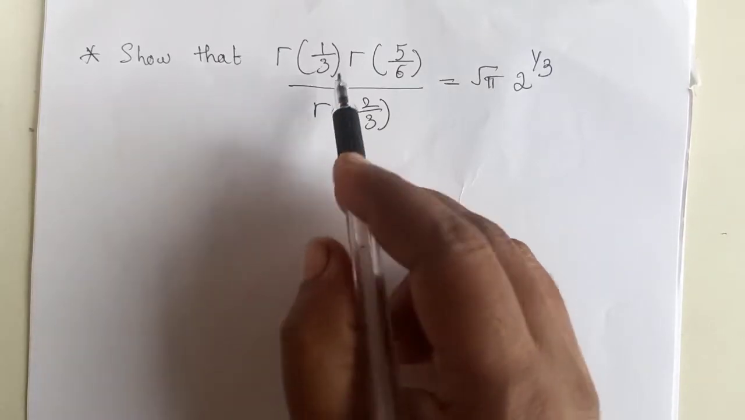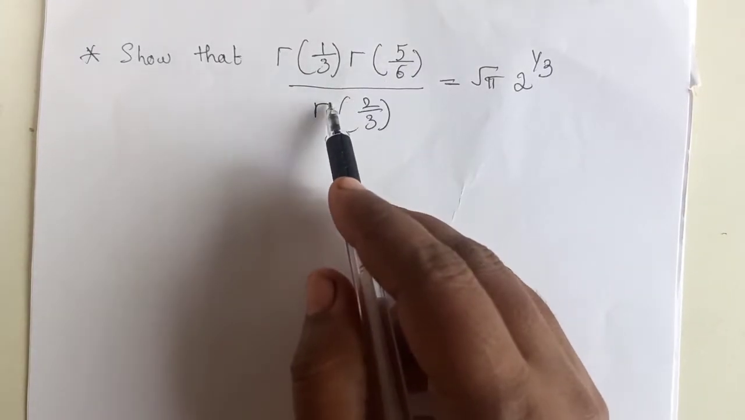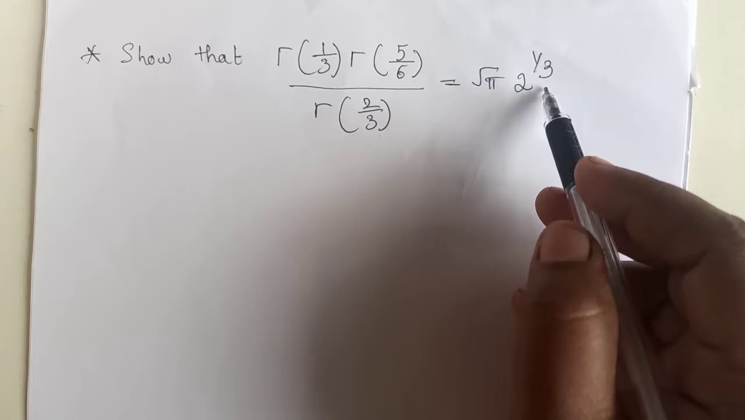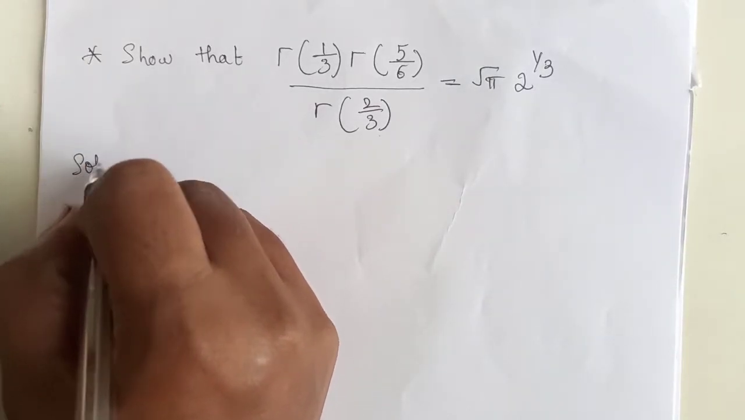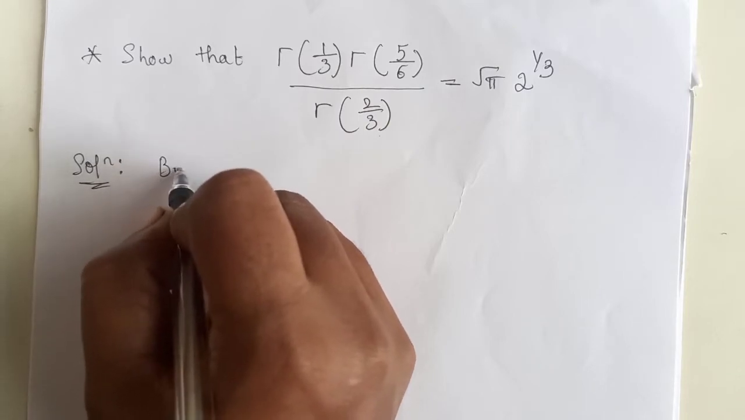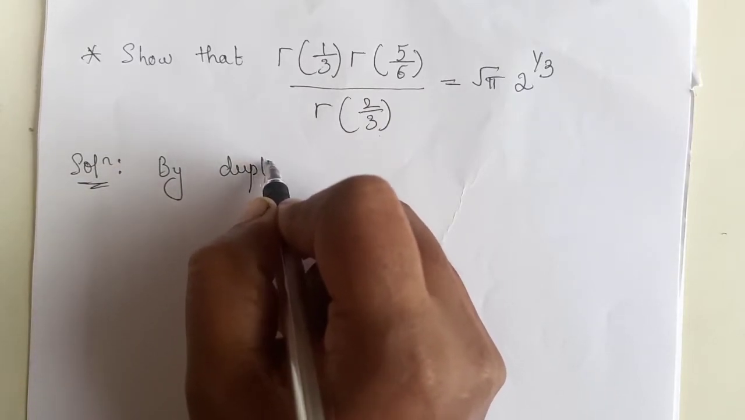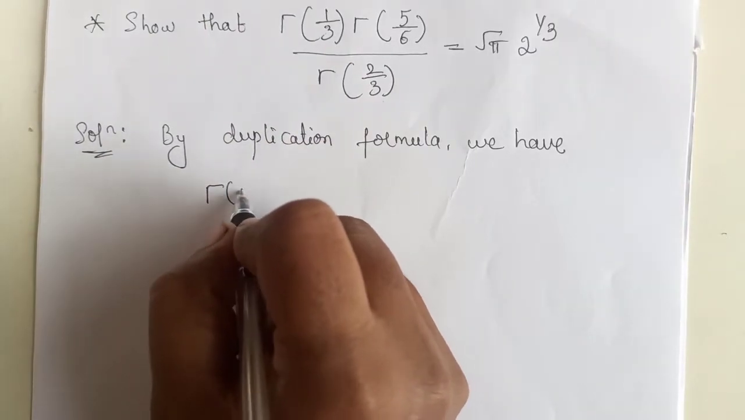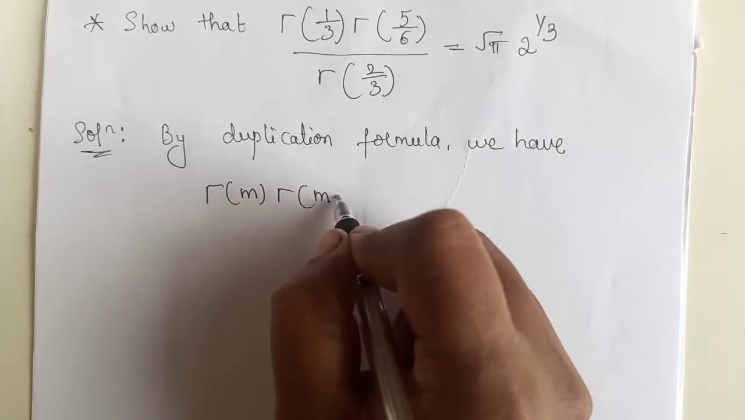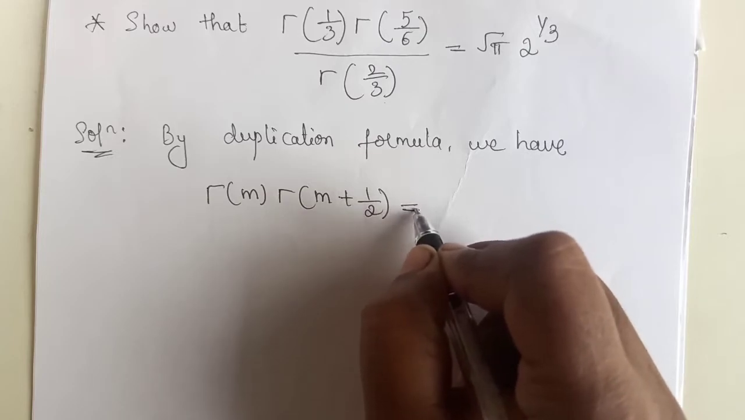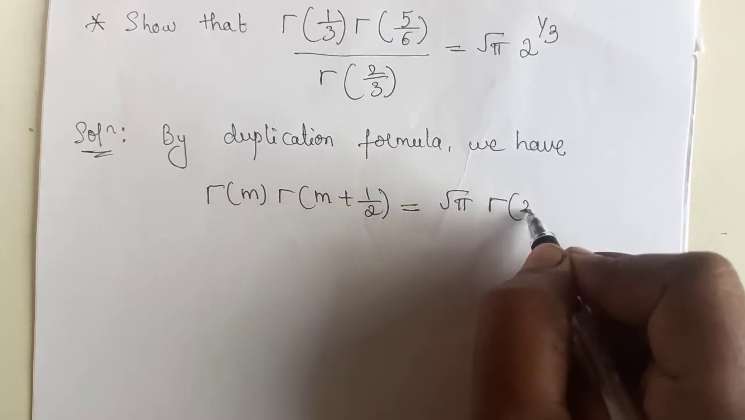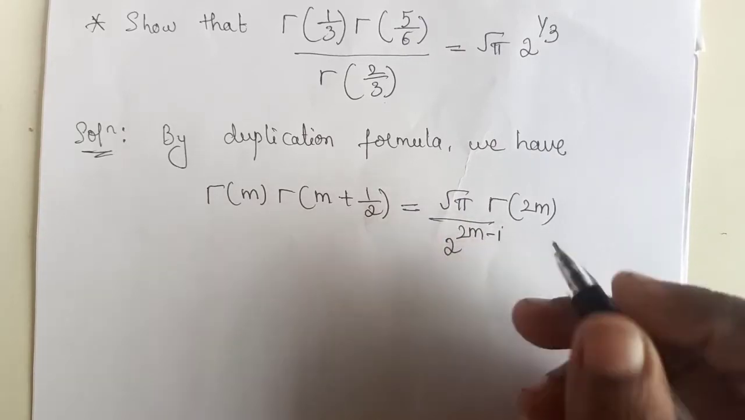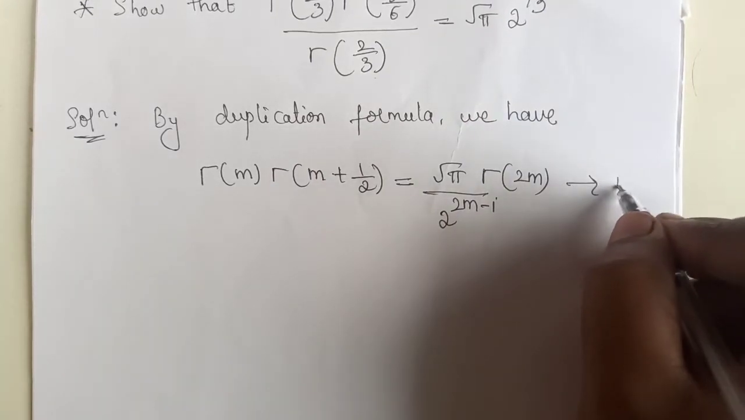First one, show that gamma of 1 by 3 into gamma of 5 by 6 whole divided by gamma of 2 by 3 is equal to root pi into 2 power 1 by 3. Let's prove this one. Solution. By the duplication formula we have gamma of m into gamma of m plus 1 by 2 equals root pi into gamma of 2m whole divided by 2 power 2m minus 1. Consider this as equation 1.